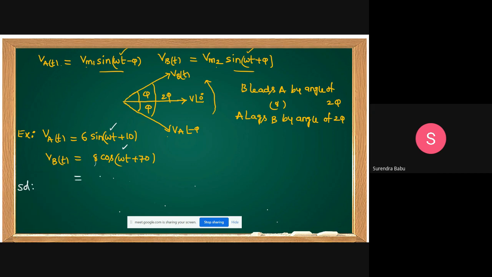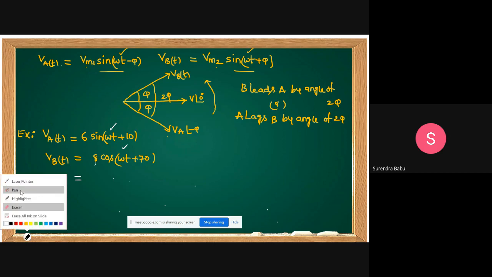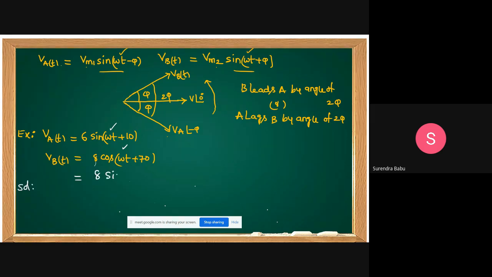You can write this in terms of sine. 8 cos theta is 8 sine 90 minus theta. I'm taking this as 8 sine 90 minus of omega t plus 70.